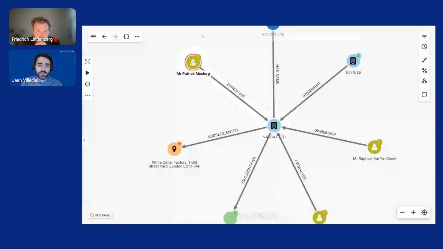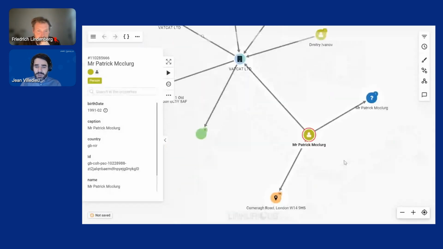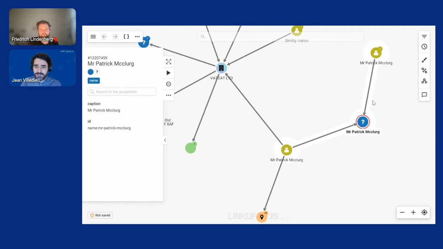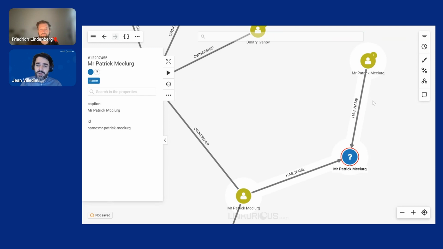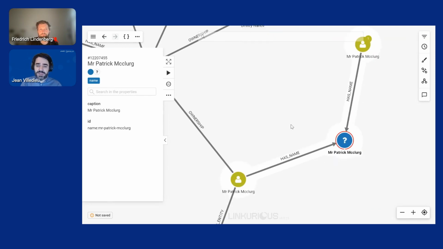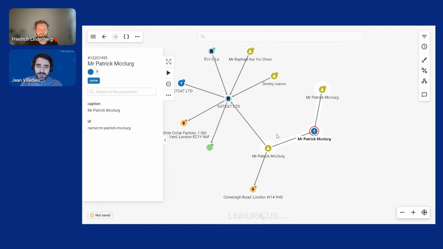Maybe I want to learn more about Patrick McClurg. I can see some extra information, namely the fact that he's connected to an address here. It also seems that there's another match for Patrick McClurg. As we have multiple data sources in the data, there are some duplicates that have been flagged.